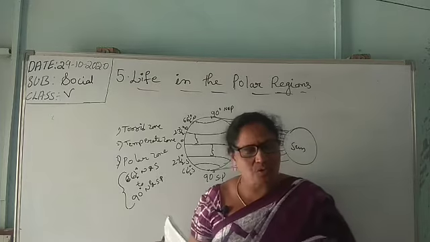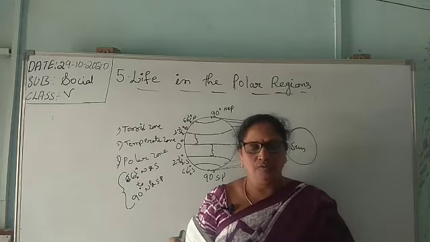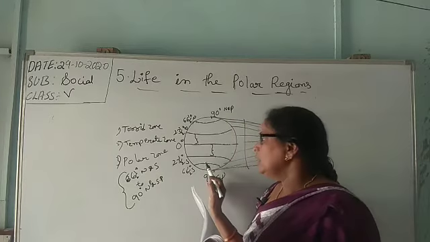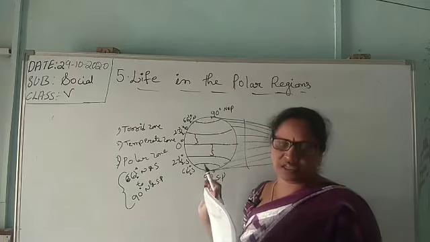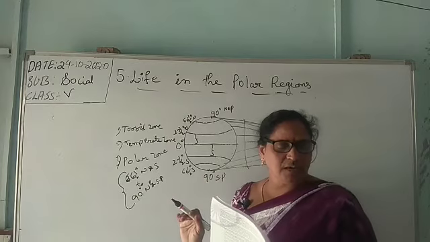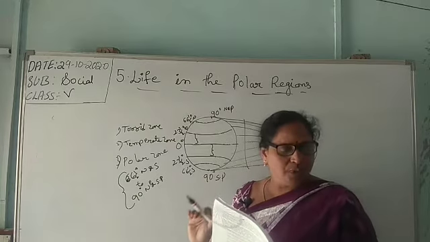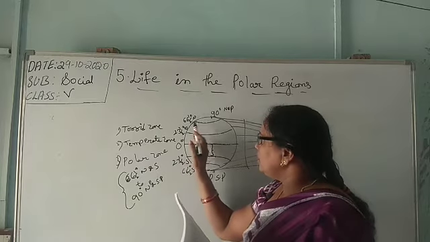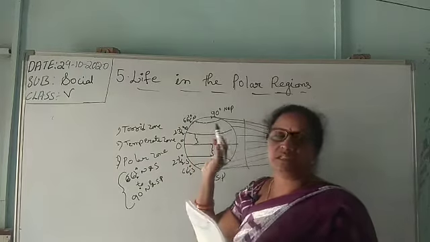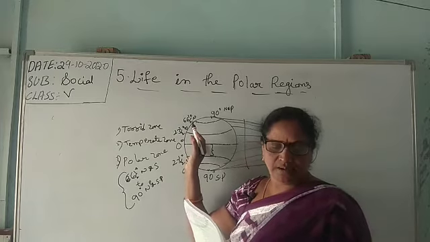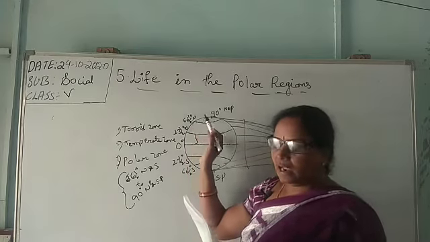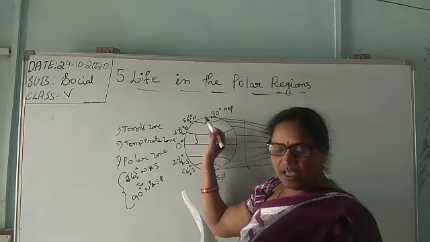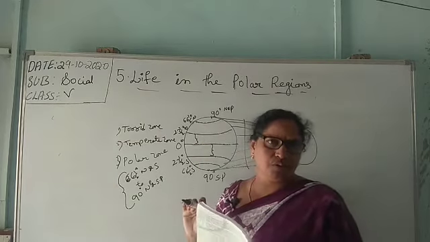The areas close to the north and south poles form polar regions. The places which are very near to the poles form polar regions. In the northern hemisphere, it is stretched beyond the Arctic Circle. In the northern hemisphere, beyond 66.5 degrees, the Arctic Circle, and from the Arctic Circle to 90 degrees. This place is called the North Frigid Zone.